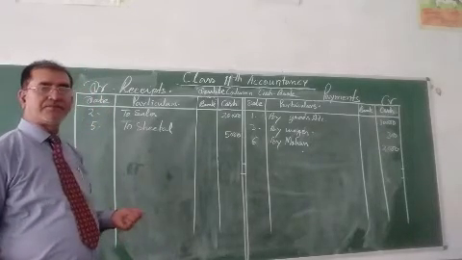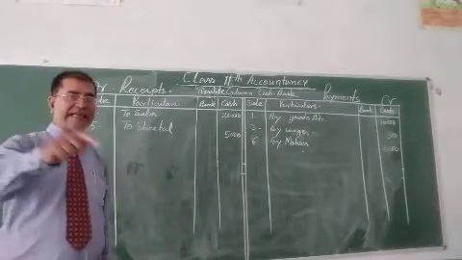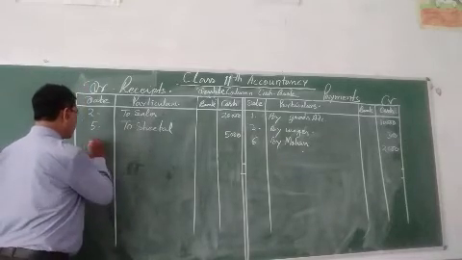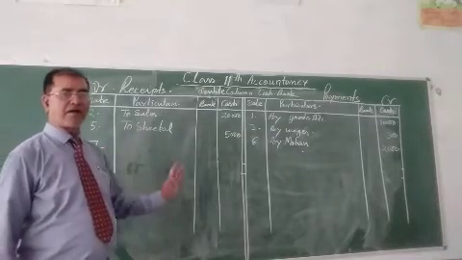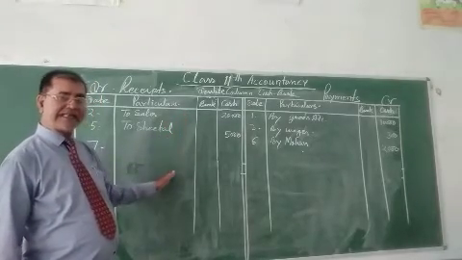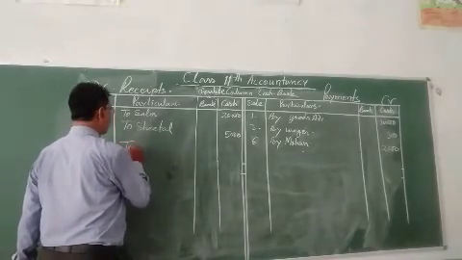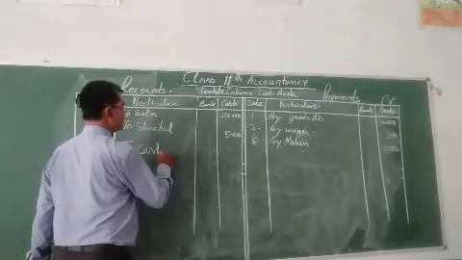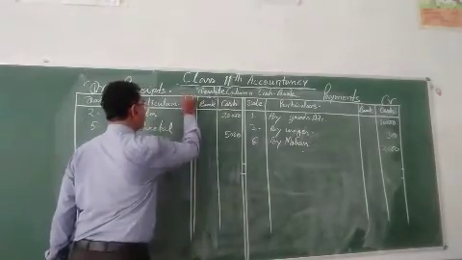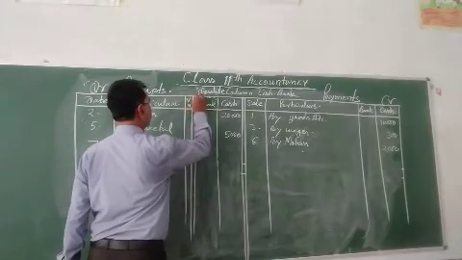Suppose deposited into bank 10,000 on 7 January. Deposited into bank means the bank is receiving, in the receipt column. To cash in the bank column, and draw the lines for voucher number and ledger folio also.